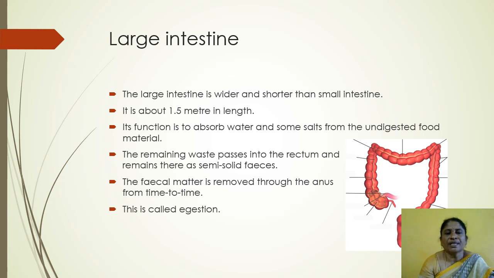The remaining waste passes into the rectum and remains there as semi-solid feces. The fecal matter is removed through the anus from time to time. This is called egestion. So, it is the large intestine.